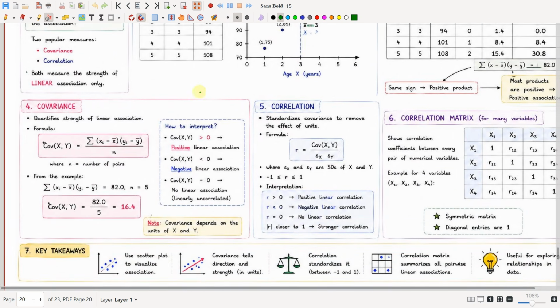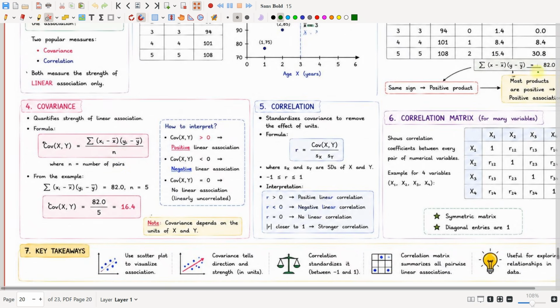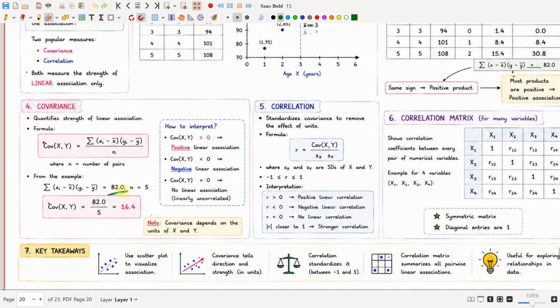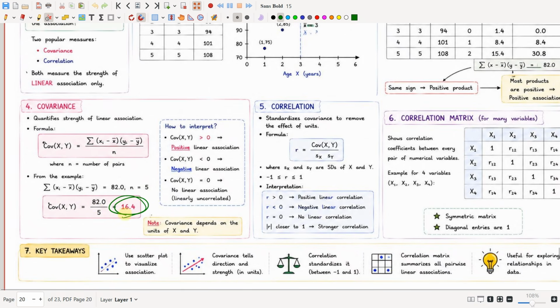Covariance quantifies the strength of the linear association. The formula for covariance is summation of xi minus x bar into yi minus y bar divided by n, where n is the number of pairs. For this example, the summation value was 82.0 and n is equal to 5. So covariance is equal to 82 divided by 5, which is 16.4.